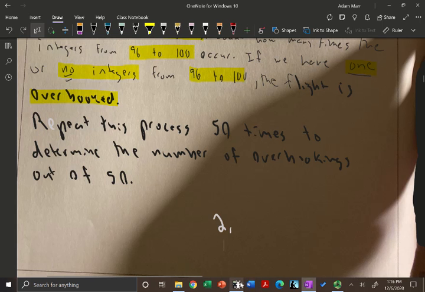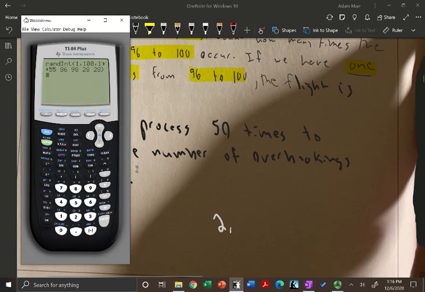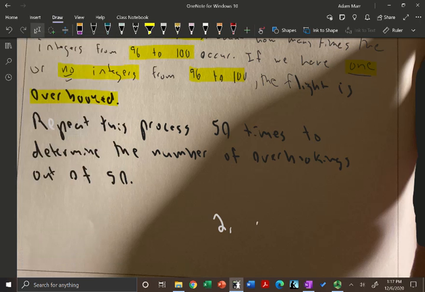So the first simulation we did, 2. Now, we would do this 50 times. Kind of a pain, definitely. But they probably would just ask you to do a few of these. So in this case, it looks like we have 1, there's the 98. We once again had 2 right here. So 2 is okay.